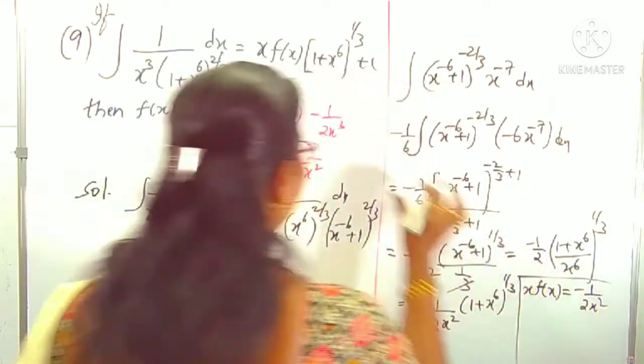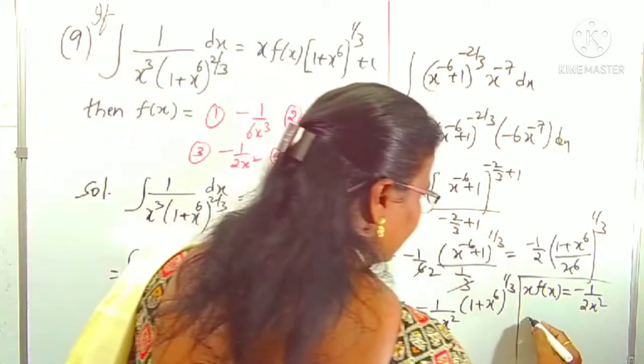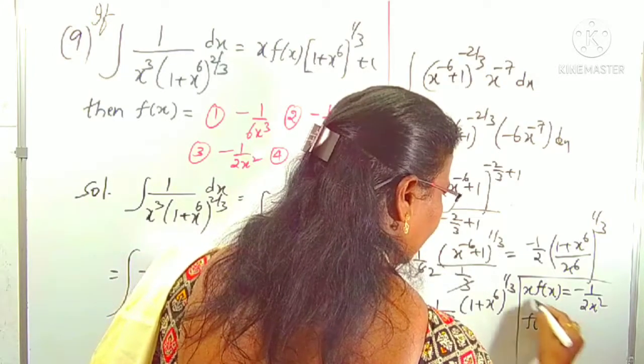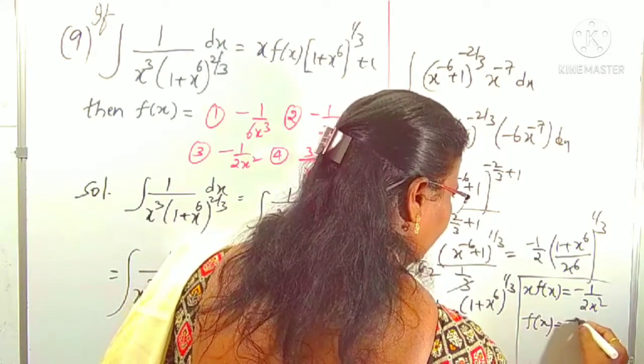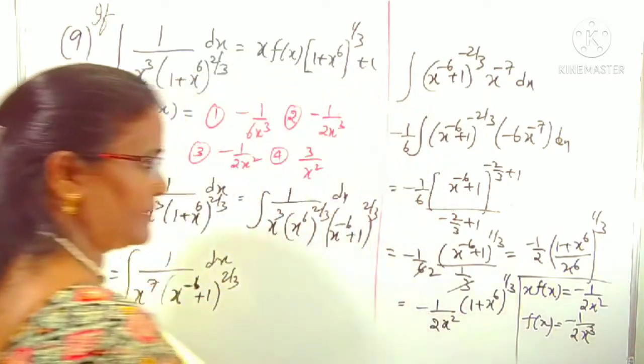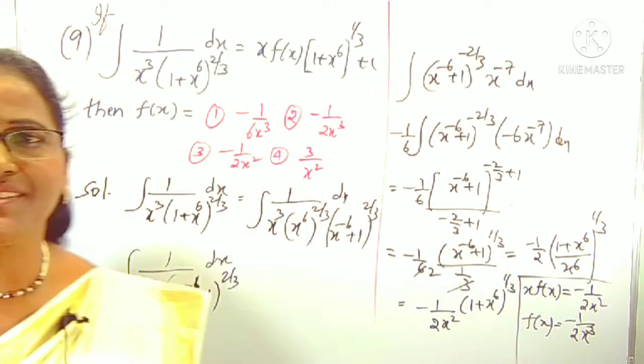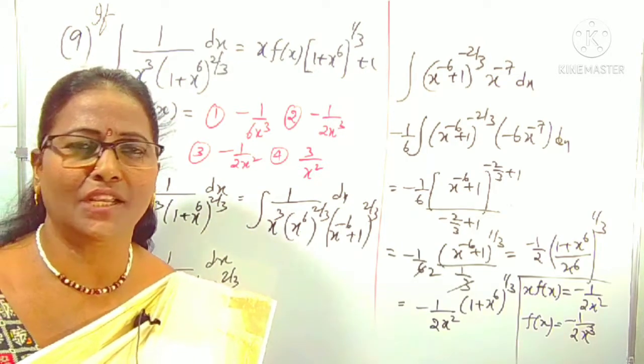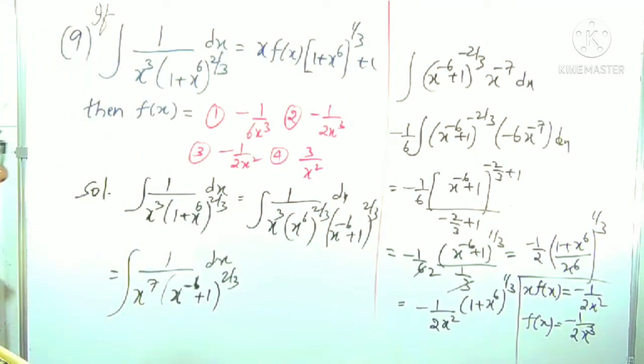This is not f of x. We want only f of x. For f of x, what do you have to do? We can take x to the right side, because dividing, 1 by 2 x square into x is x power 3. Yes, that is our required f of x. F of x is now minus 1 by 2 x cube. That is clearly which option?